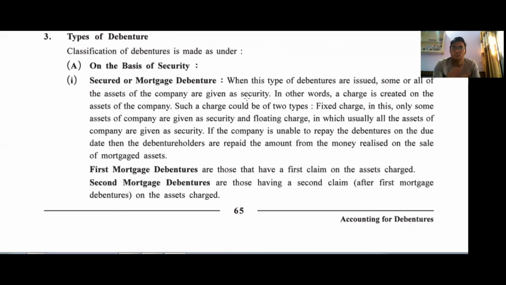Due to this, debenture holders are secured, because if the company fails to pay any amount of the debenture, then they can recover the amount by selling these assets. So it is called secured or mortgage debenture. Got it?